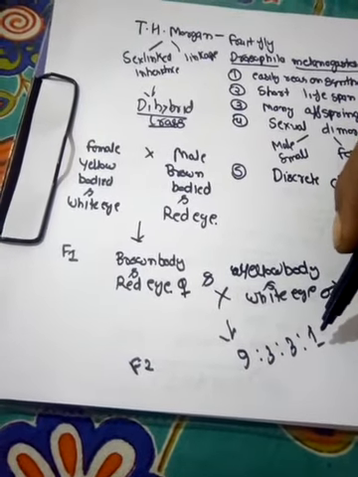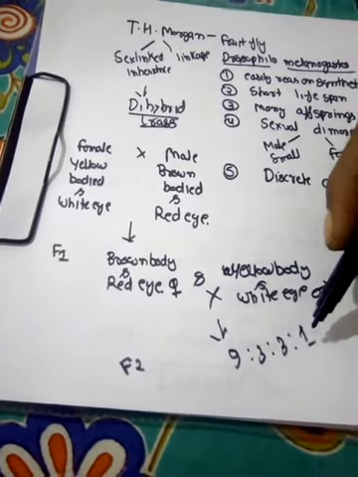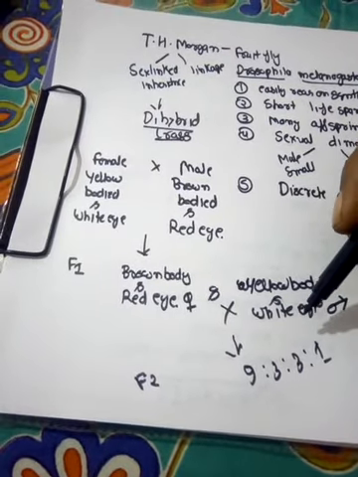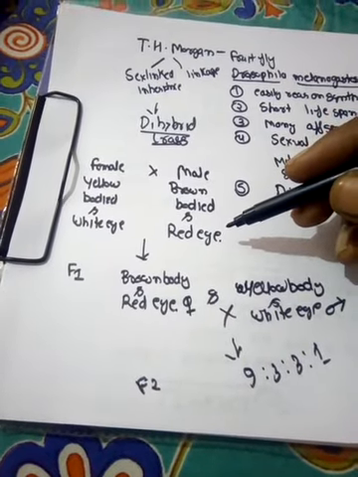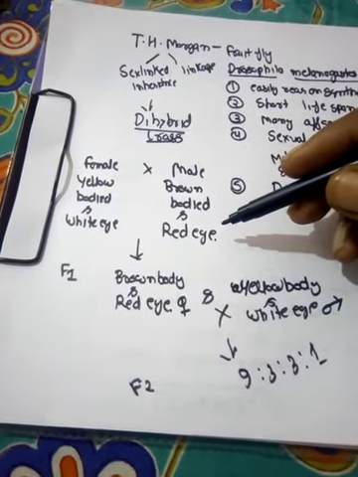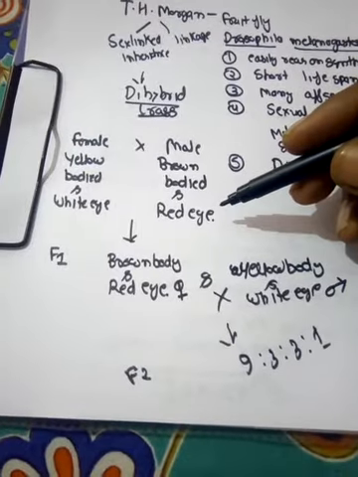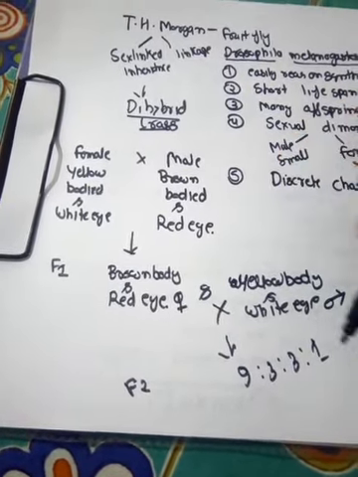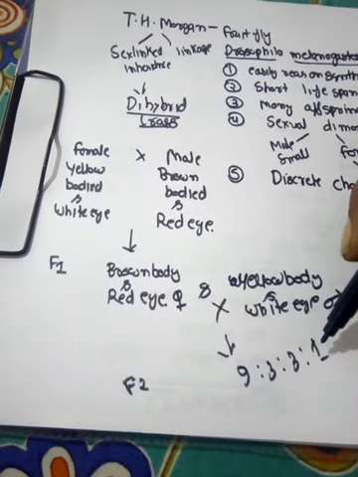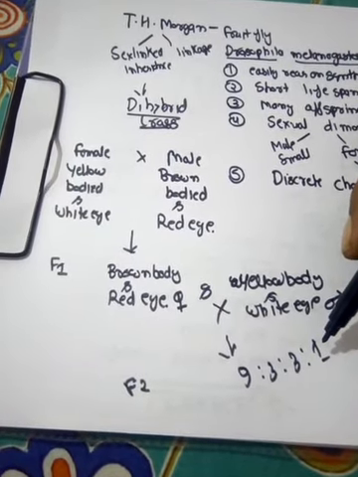He didn't get this ratio in the F2 generation. He said that the genes for body color and eye color in Drosophila are located on the X chromosome, and because these genes are present on the X chromosome, they do not segregate independently, and that is why this ratio is not observed in the F2 generation.